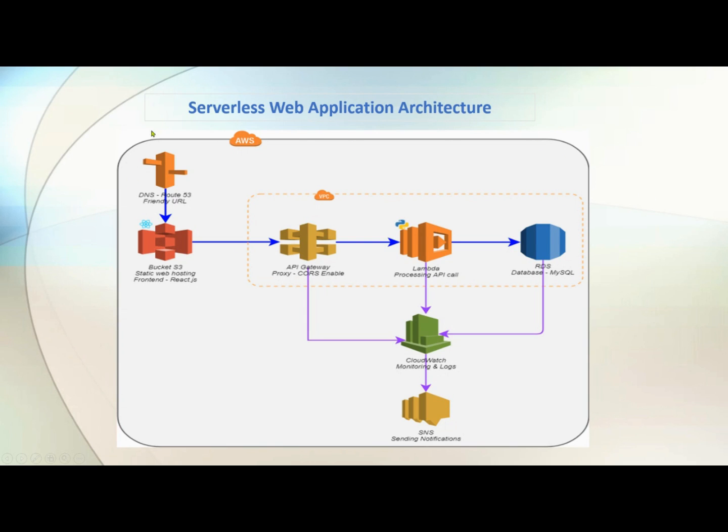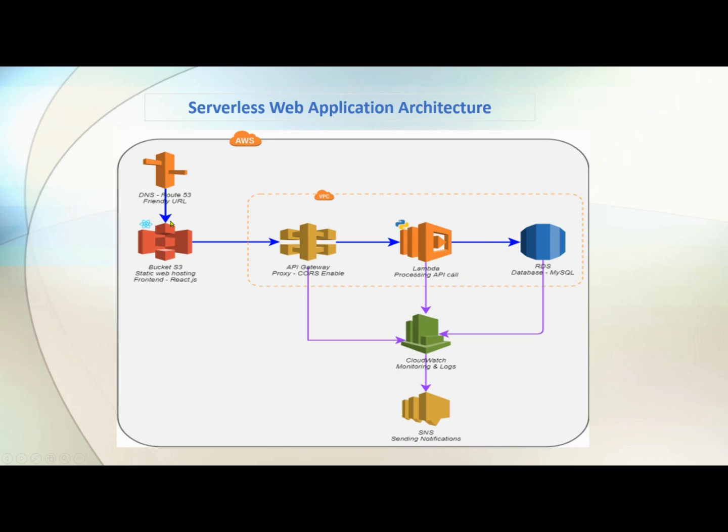Okay, so here if you see, the first component that comes into the picture is DNS, Route 53. What is the significance of this Route 53? After that we have an S3 bucket, static web hosting, front end React.js. Then we have API Gateway, Lambda function, RDS database, and CloudWatch and SNS. I will go one by one and try to explain the significance of each and every service and what exactly we are going to do.